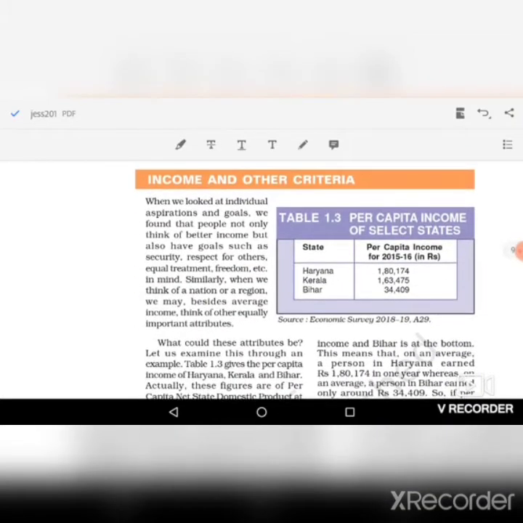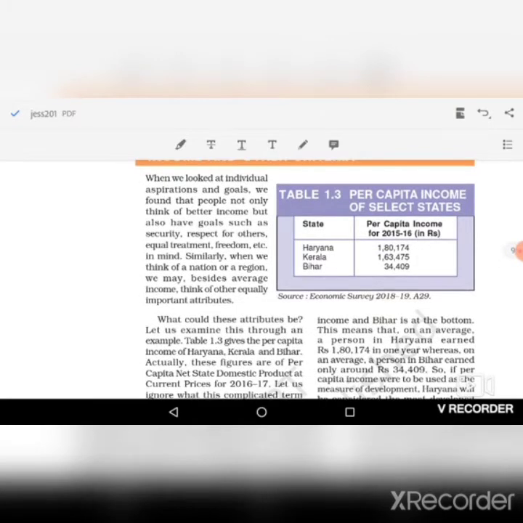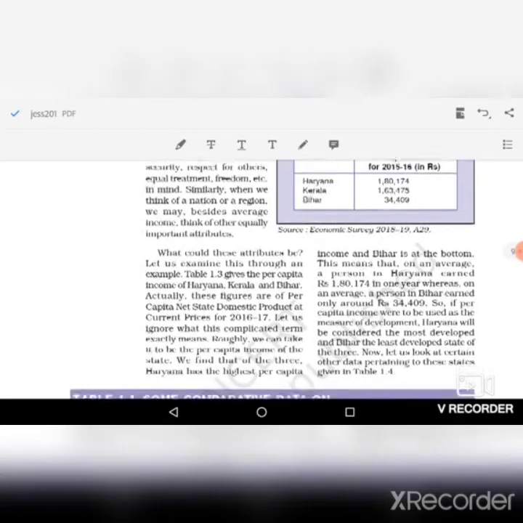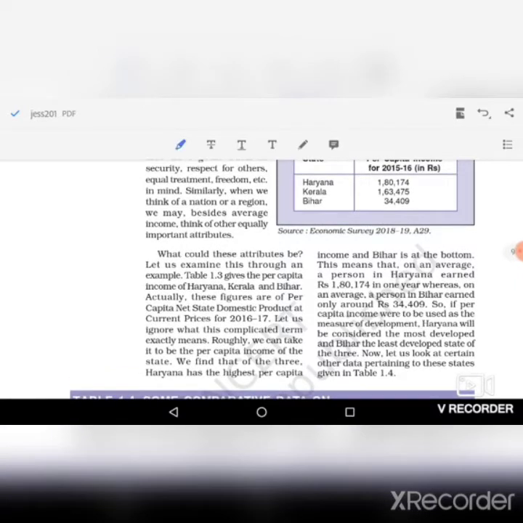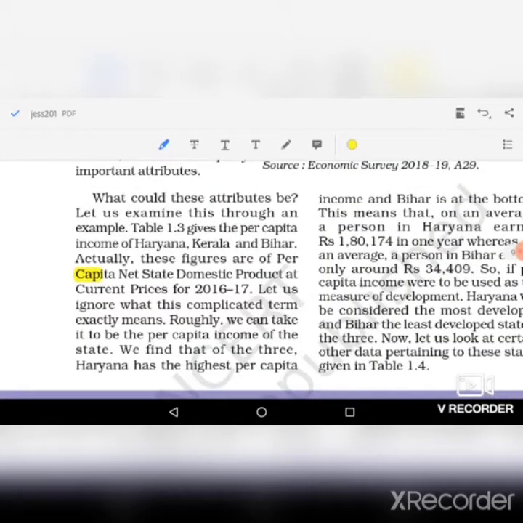Now we have been discussing income and other criteria. Here are three states given: Haryana, Kerala and Bihar, and we are comparing on the basis of per capita income. Now look here, the income figures of Haryana, Kerala and Bihar are actually per capita net state domestic product at current price for 2016-17.